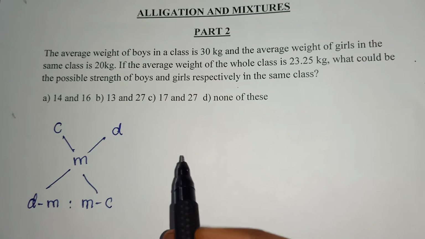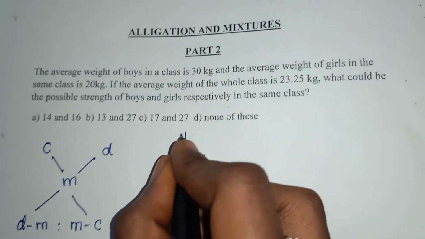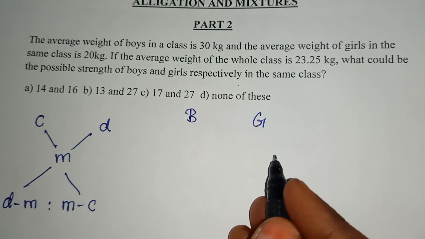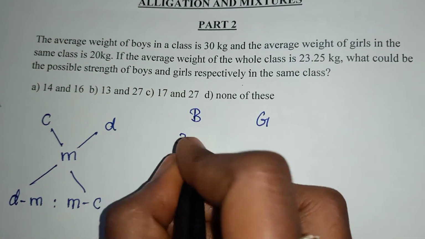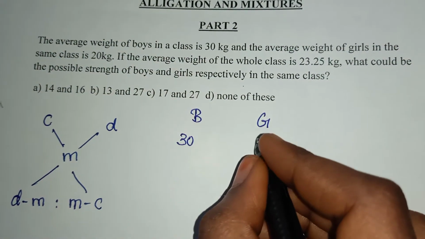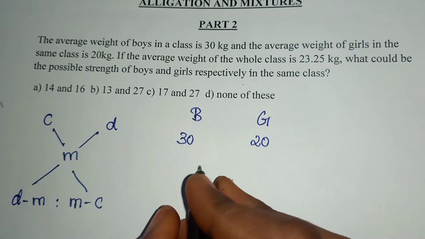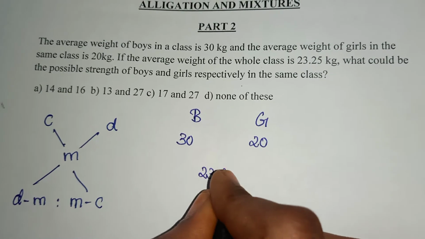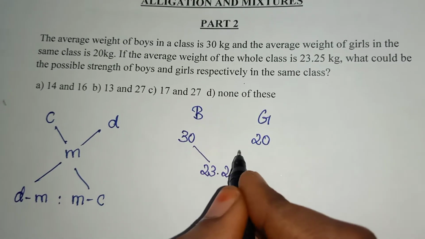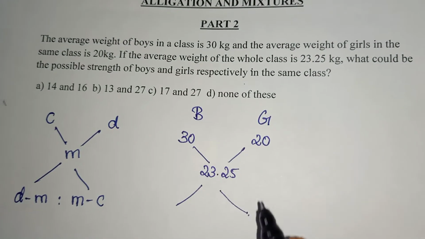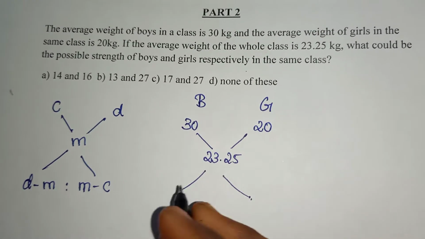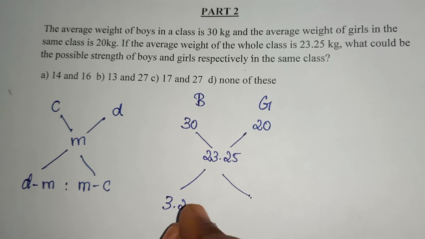This question is also of alligations and mixtures type. So consider boys and girls on two different sides. Boys' average weight on one side, girls' average weight on the other side. The whole class average weight will be your mixture weight, 23.25. Next, we will be subtracting this value. So 23.25 minus 20, which will be 3.25.